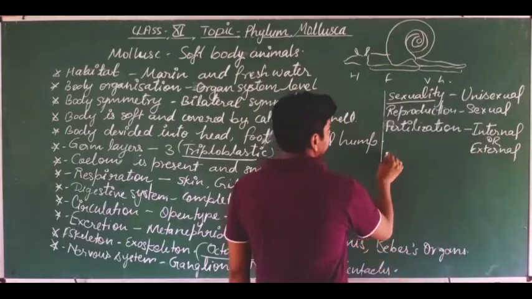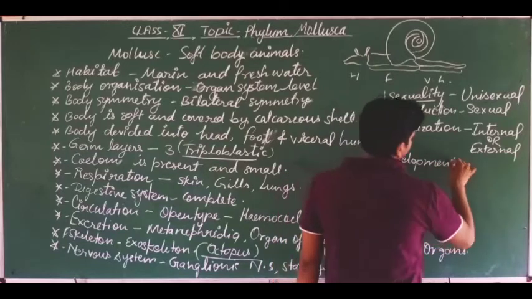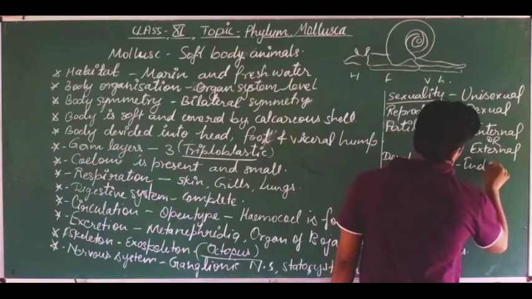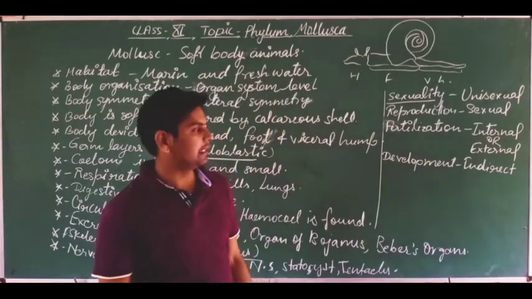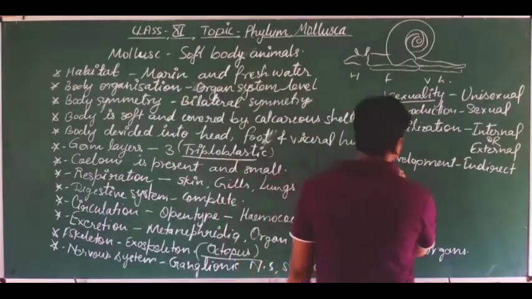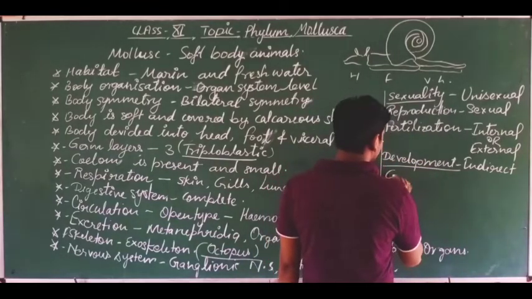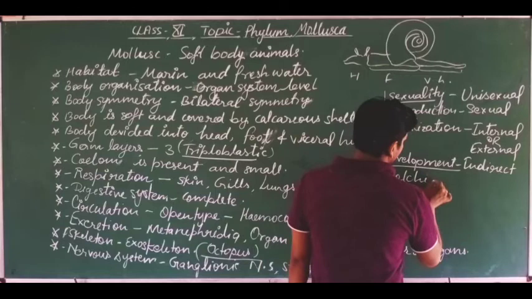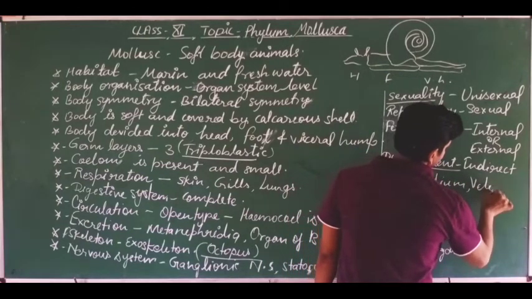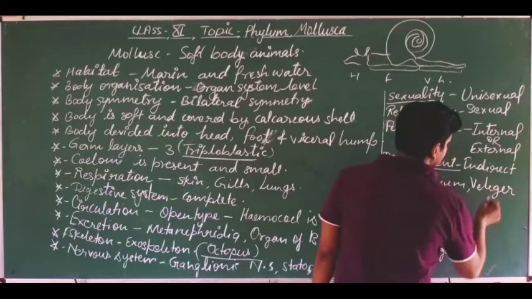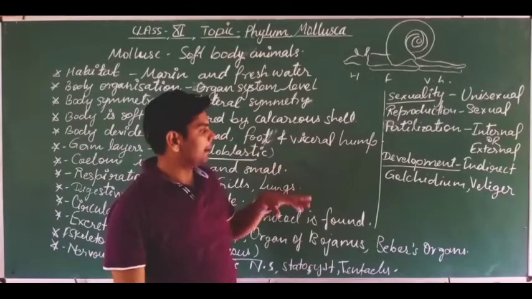Got it? Next one, development. Development is indirect. Why? Because a larval stage is found in their life cycle. That is why indirect development is found. The Glochidium larva and Veliger, these are the larvae of the phylum Mollusca.